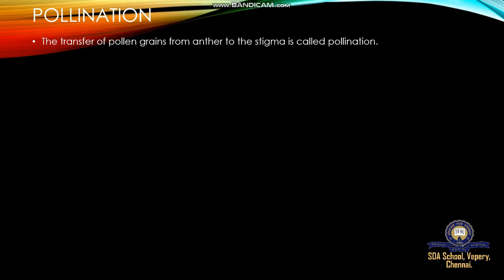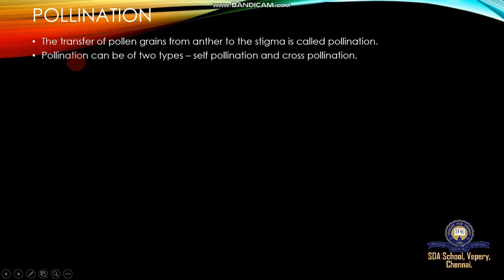Next, pollination. Transfer of pollen grains from anther to stigma is called pollination. The male sex organ is called the androecium, which produces a lot of pollen grains, and these pollen grains land on top of the gynoecium, a process called pollination. Pollination can be of two types: self-pollination and cross-pollination.